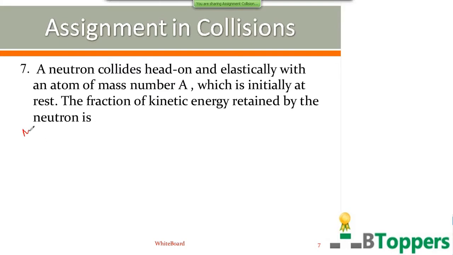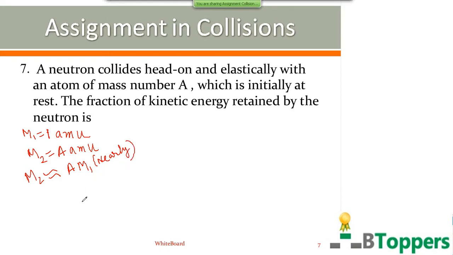So mass m1 of the first particle, the neutron, can be taken to be nearly equal to 1 atomic mass unit. Mass m2 of the second nucleus can nearly be taken as A atomic mass units, A is the mass number, or m2 can be nearly taken as A times m1.